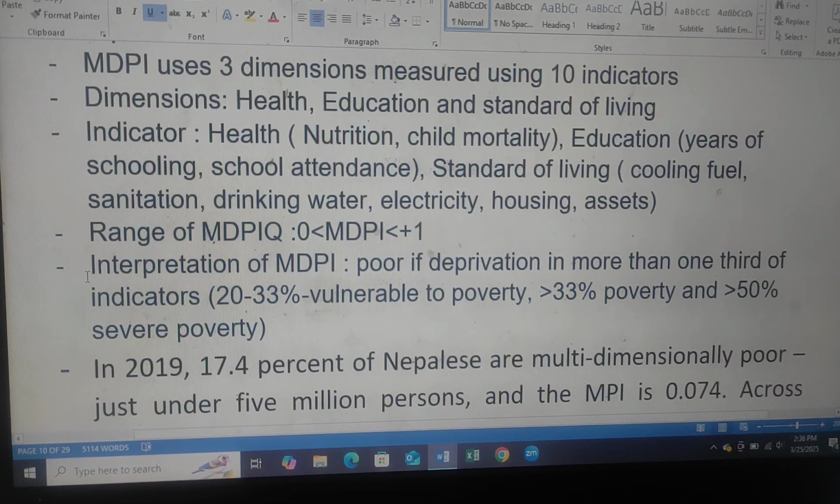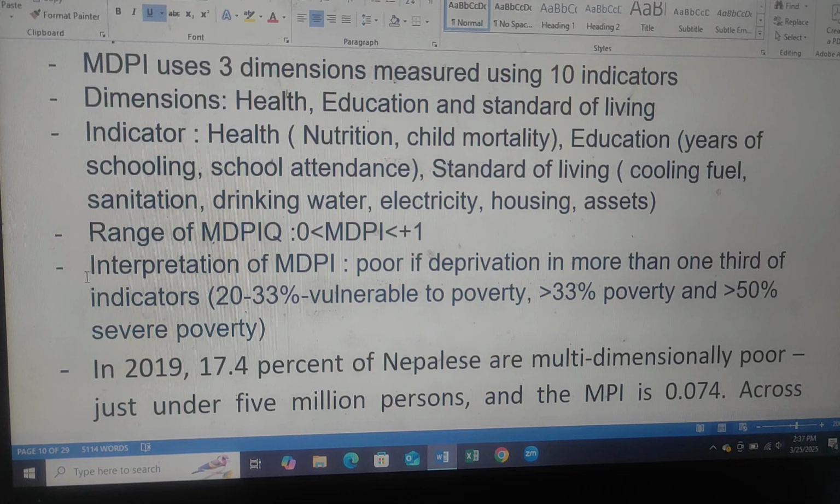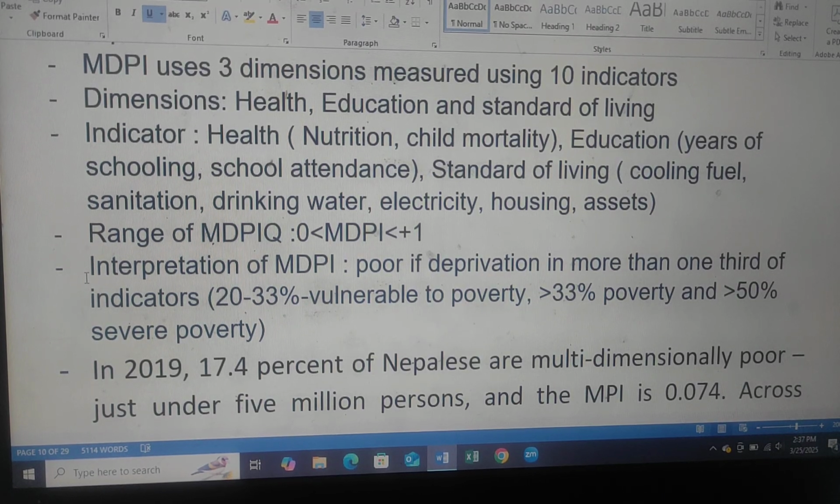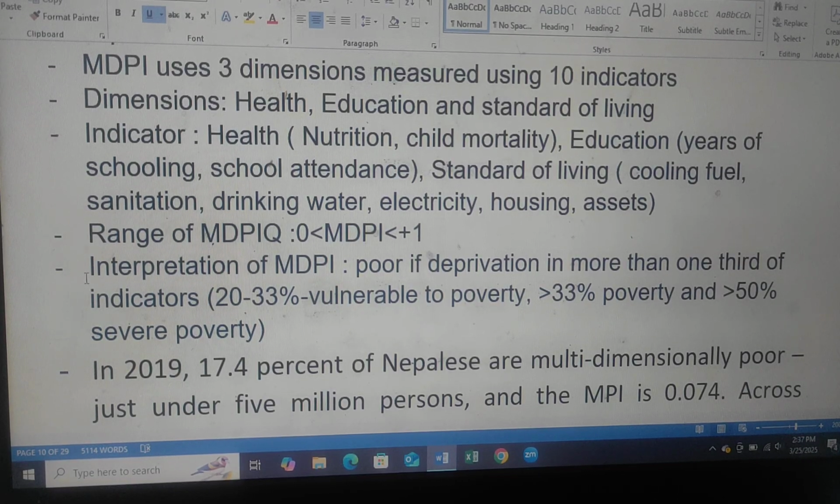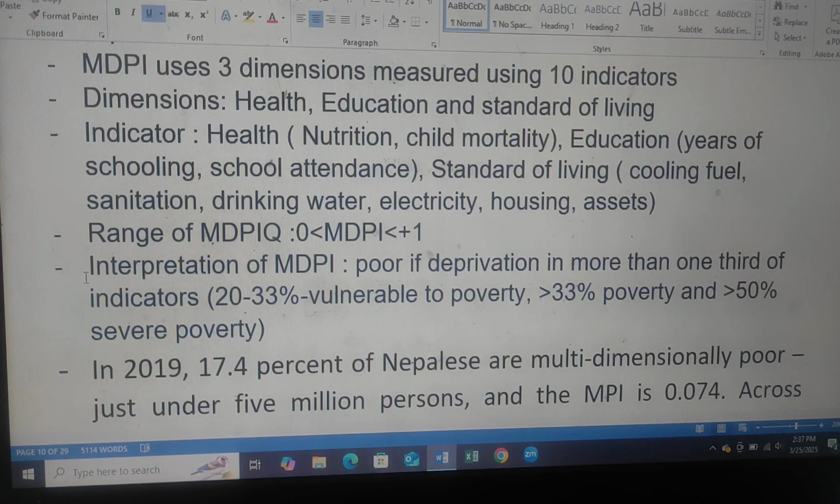Multidimensional poverty index uses 3 dimensions measured using 10 indicators: health, education and standard of living. Indicators: health - nutrition, child mortality; education - years of schooling, school attendance; standard of living - cooking fuel, sanitation, drinking water, electricity, housing, assets. Range of multidimensional poverty index is from 0 to +1. Interpretation: poor if deprivation in more than 1/3 of indicators, 20 to 33% vulnerable to poverty, more than 33% poverty and more than 50% severe poverty.